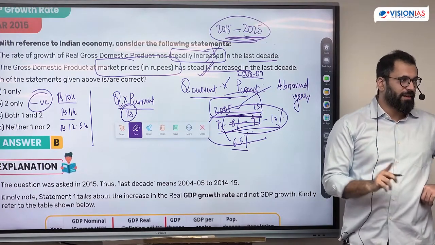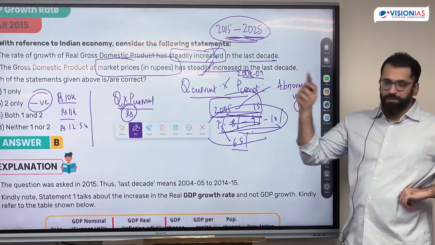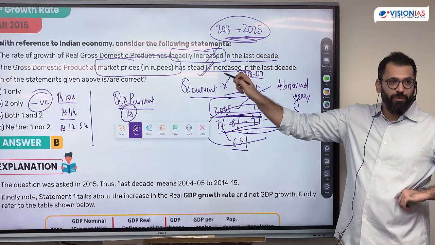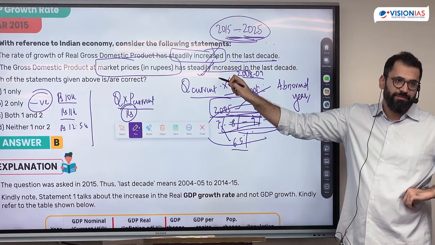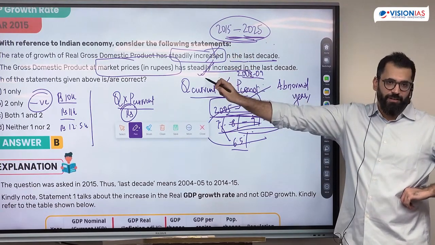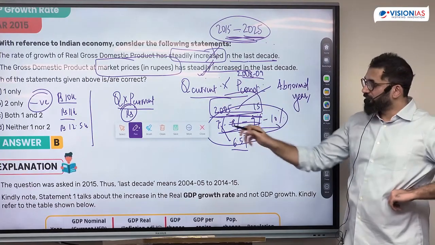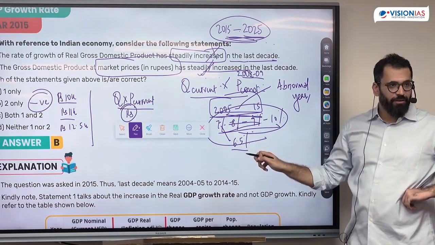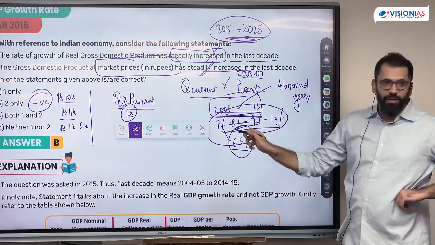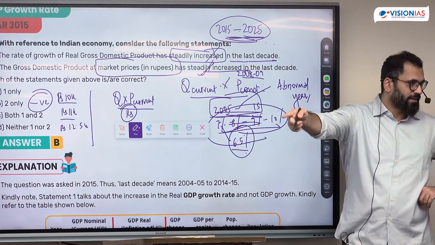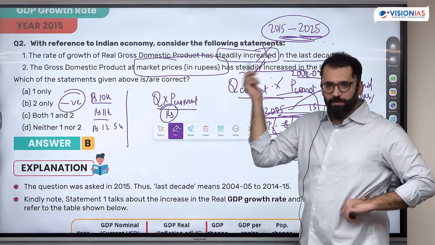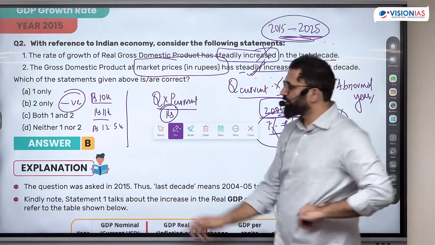Is it clear? Why does this question seem to be tricky? Because one is talking about growth percentage, the other is talking about absolute numbers. So the first is clearly incorrect, but you can't follow the same logic here. That can happen only when growth is negative. So definitely growth would have come down from 7 to 6.5, but in number terms it has increased. The percentage is small, but still number-wise it has increased. Therefore, this statement is correct. It has steadily increased, and the numbers will show you that. This is why the answer here is as such.